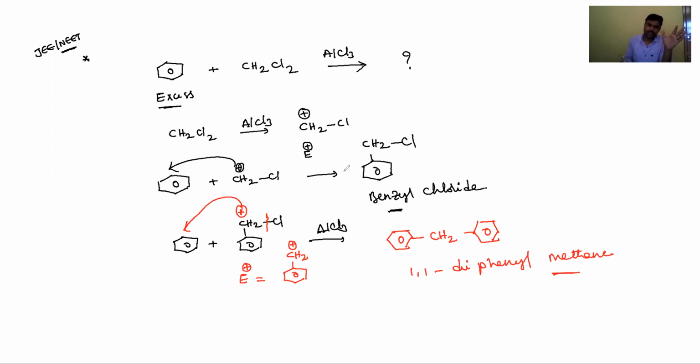Okay, don't get confused, so don't think it is simply benzyl chloride. Since we are using excess of benzene, two times Friedel-Crafts alkylation is possible. This was previously asked in JEE and NEET examinations. So this is about Friedel-Crafts alkylation reaction. In Friedel-Crafts alkylation, straight chain alkyl groups we cannot prepare. To prepare straight chain alkyl groups, first we have to do acylation, then reduce that carbonyl group, and then we get straight chain alkyl groups.